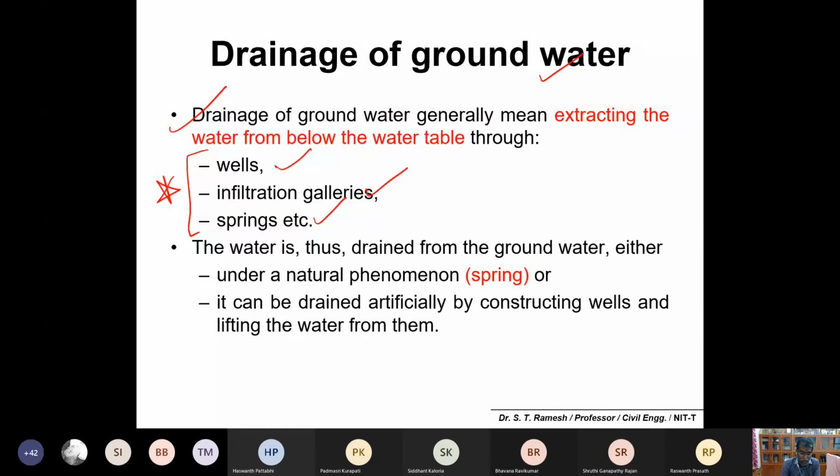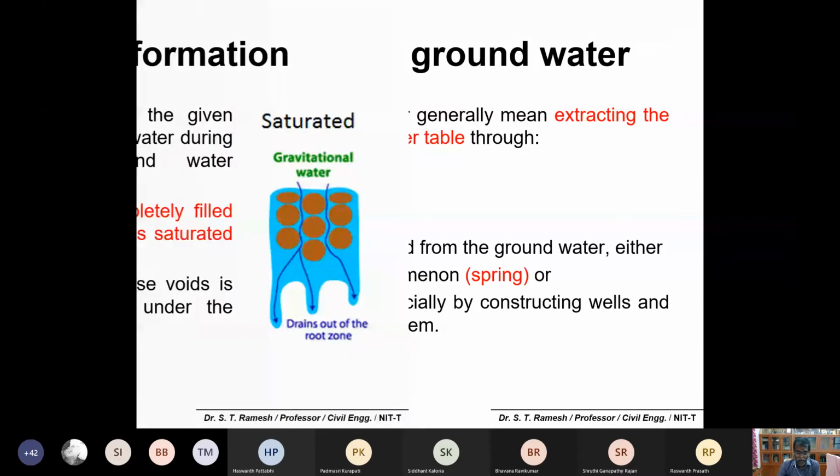Those who are nearby mountainous regions would have come across springs. And those who are nearby perennial rivers would have heard about the term infiltration galleries and infiltration wells. And those who are familiar with a lower water table level, say 50, 60 or 100 feet, would have also experienced wells, open wells and tube wells. This we will discuss in detail later. So these are the drainage patterns.